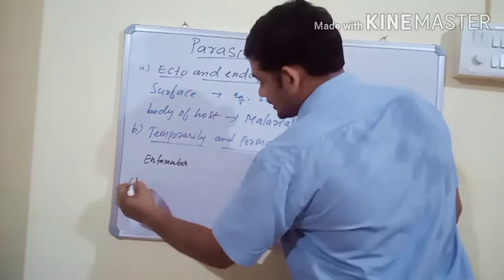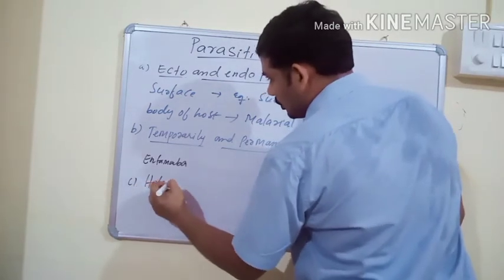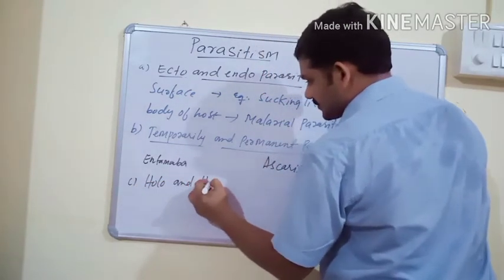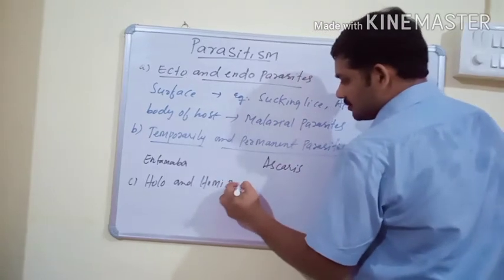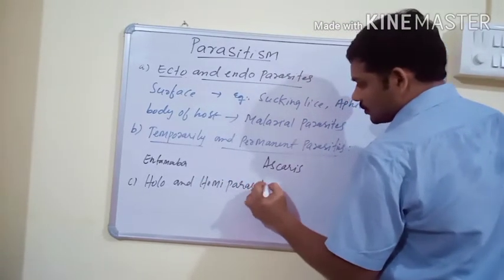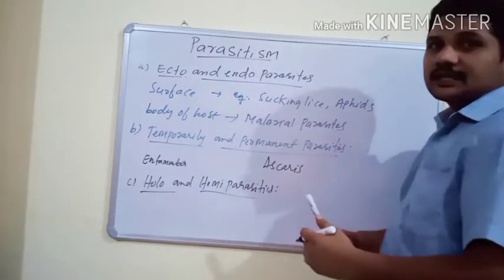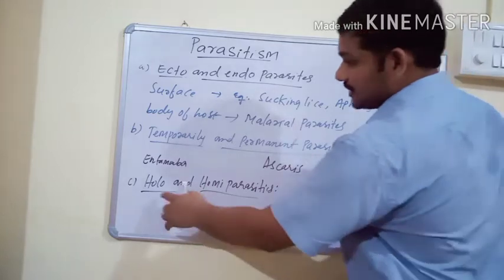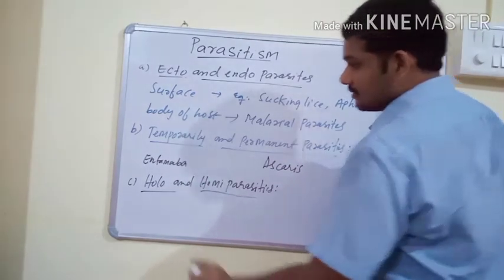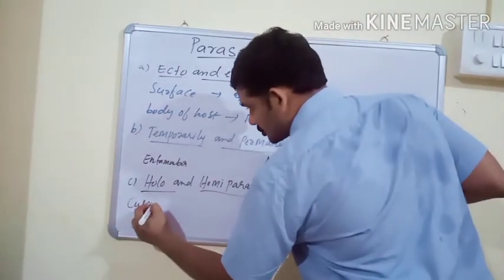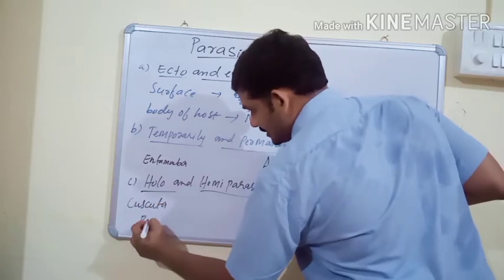The next category is holo and hemiparasites. Holoparasites completely depend on their host, meaning they are complete parasites. For example, Cuscuta and Rafflesia.